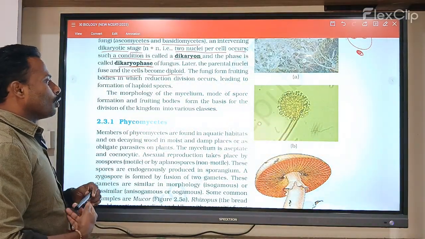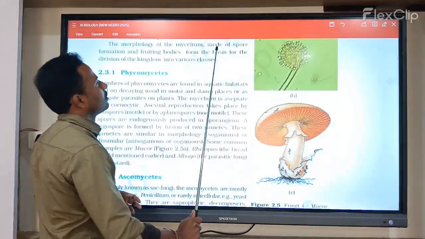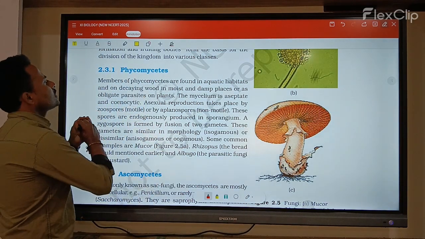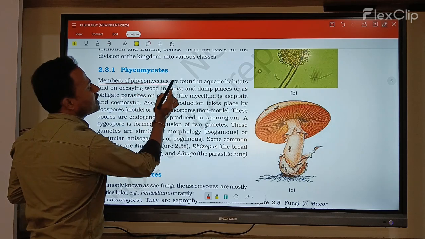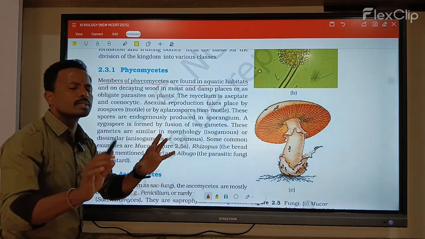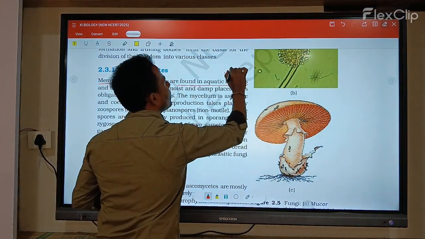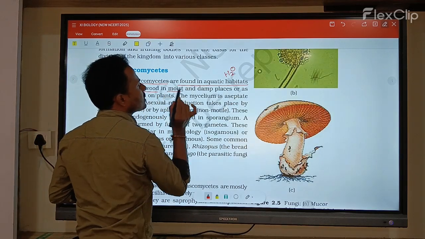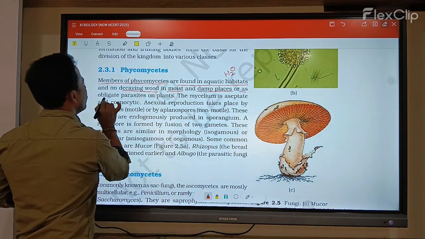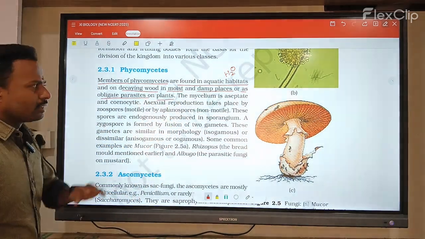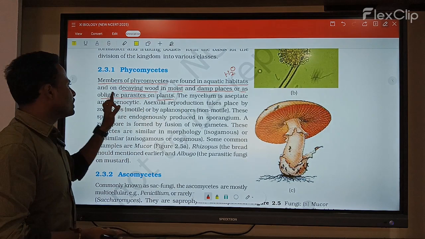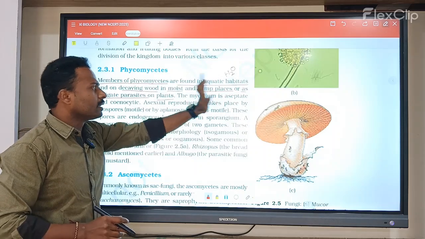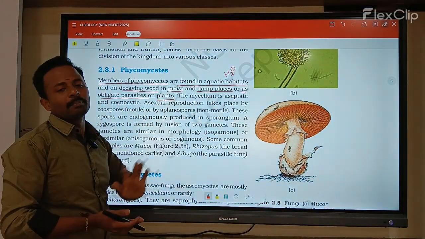The first one is Phycomycetes. The members of the Phycomycetes are found in aquatic habitats, mostly in water, and in decaying wood, moist and damp places, or as obligate parasites on plants. Aquatic means water conditions, and decaying wood means decomposing wood.